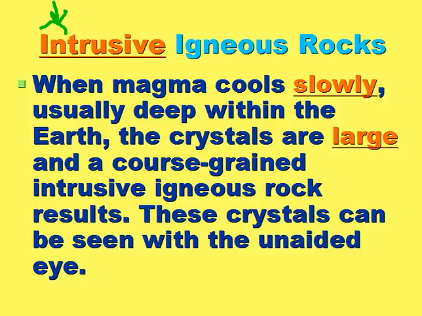When magma cools slowly, usually deep within the earth, the crystals are large and a coarse-grained intrusive igneous rock results. If you put something in the oven, is it going to cool quickly or slowly? Well, it's going to cool very, very slowly because the oven's hot. Especially if you turn the oven off, it's going to stay warm for hours, potentially. So igneous rocks that form inside the earth are called intrusive. They're going to cool very, very slowly, and as a result, the crystals are going to get very large.